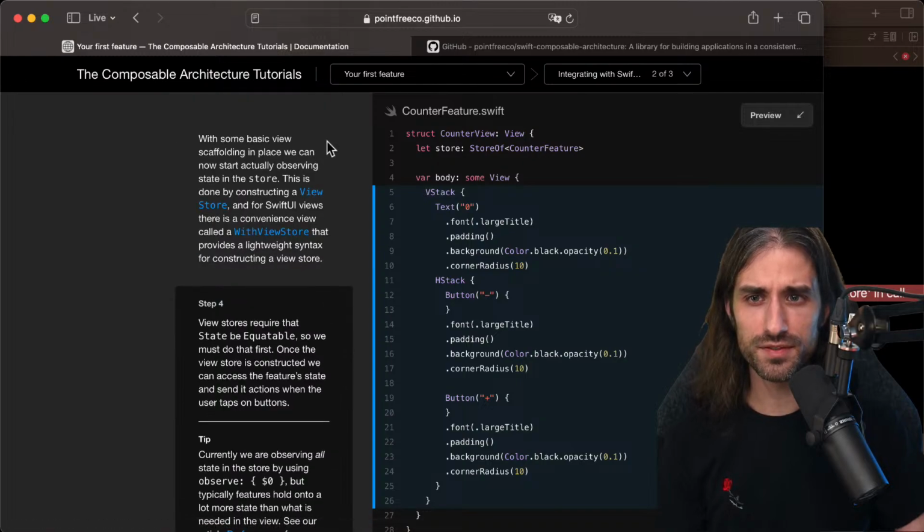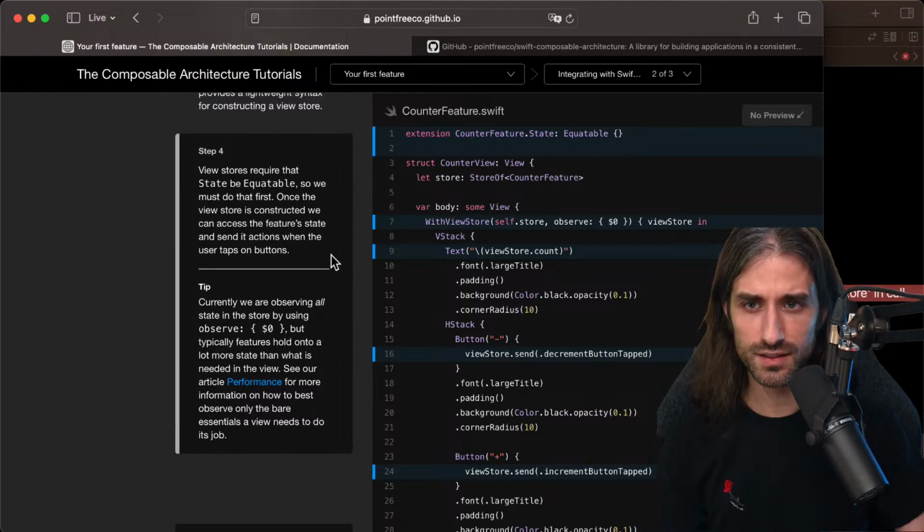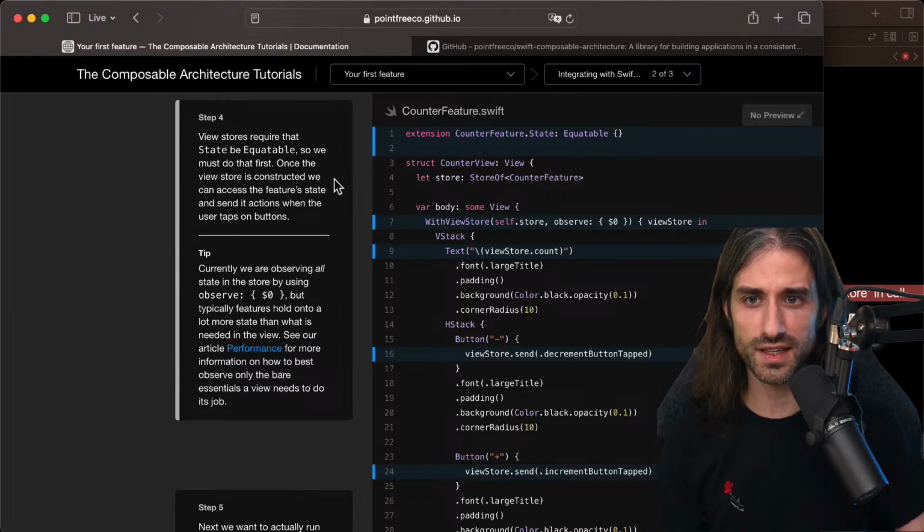Okay, so with some basic scaffolding in place, we can now start actually observing state in the store. This is done by constructing a view store, and for SwiftUI views, there is a convenient view called view with store that provides a lightweight syntax for constructing a view with store. So let's see how we are going to use this. So step 4, view stores requires that state be equatable, so we must do that first. Once the view store is constructed, we can access the feature state and send it actions when the user taps on button.